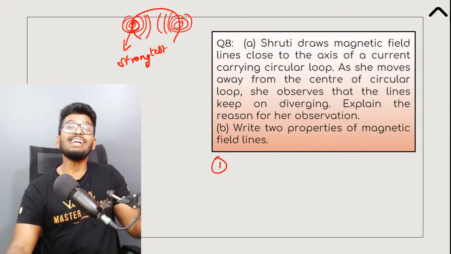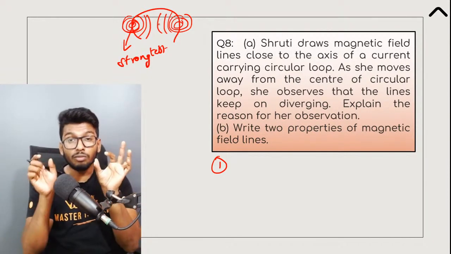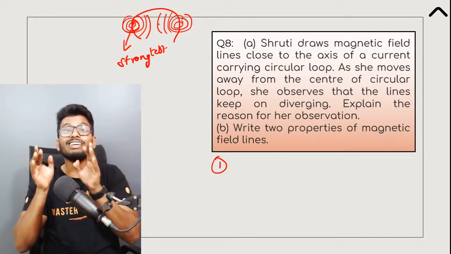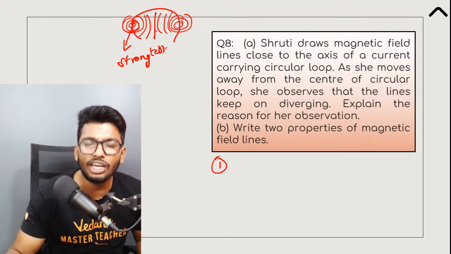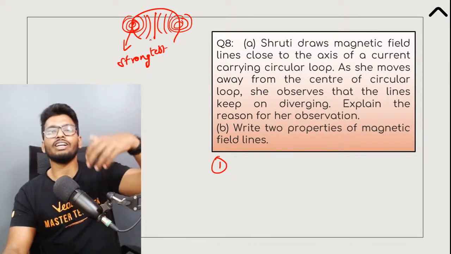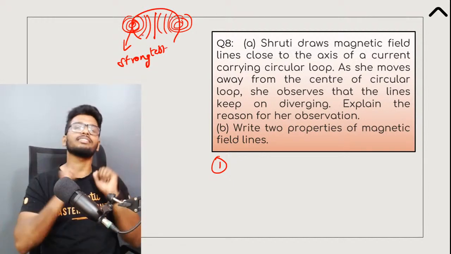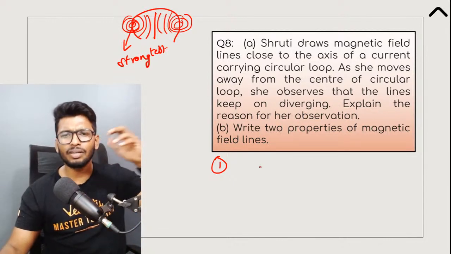Because of that reason, you see that the magnetic field lines are diverging. There's a lot more space between the magnetic field lines. Why? Because the magnetic field is getting weaker and weaker. And as you reach the center, you're going to get a straight line. Why? Because the magnetic field line now has become uniform. This is the reason why this happens. Now, to answer the second part of the question, I hope it's clear, because it gets weaker.